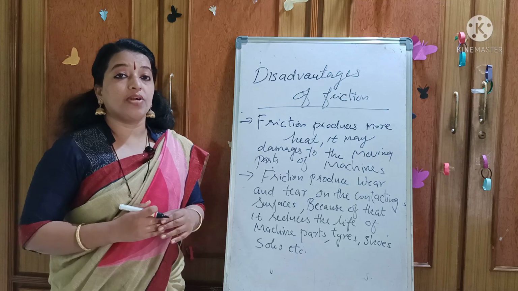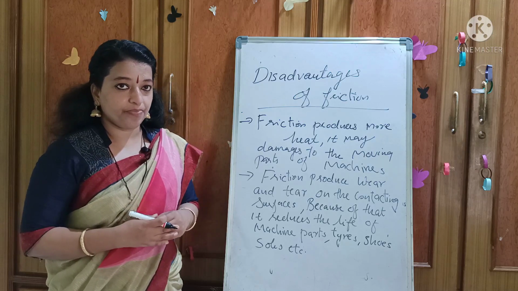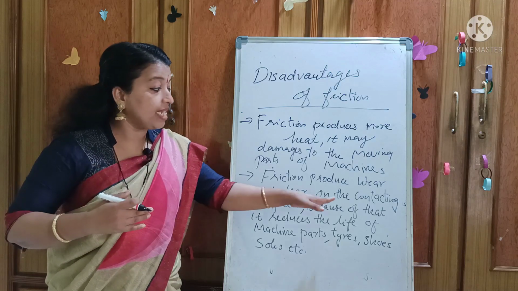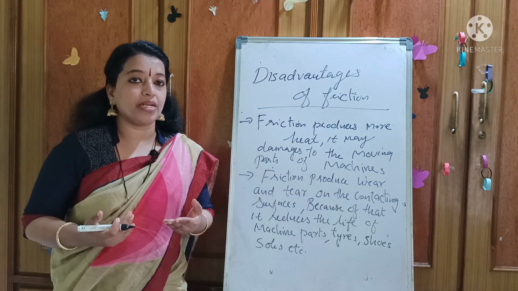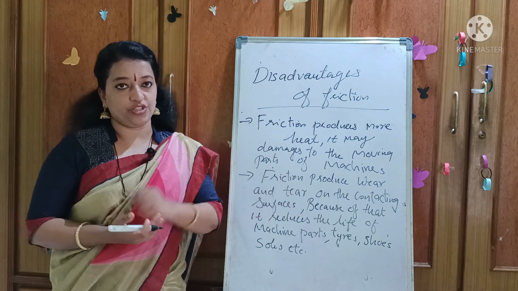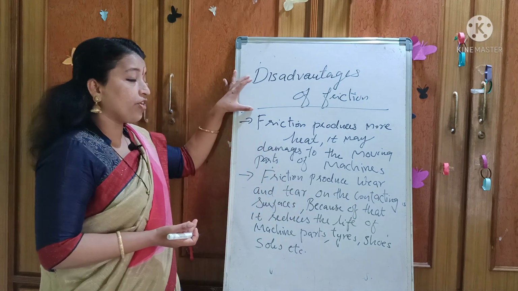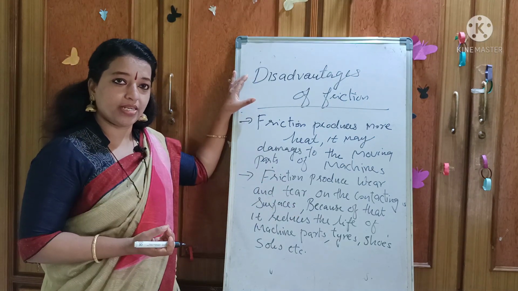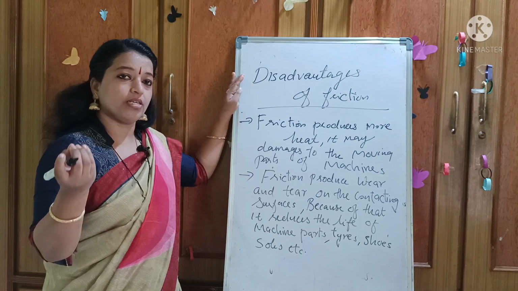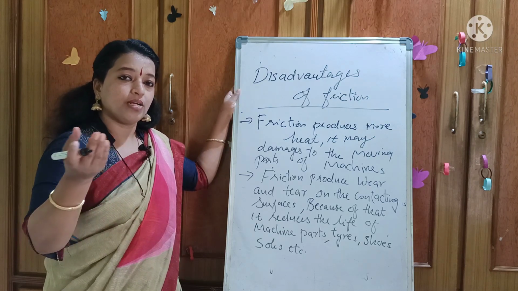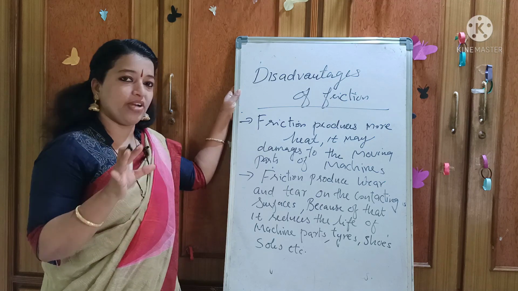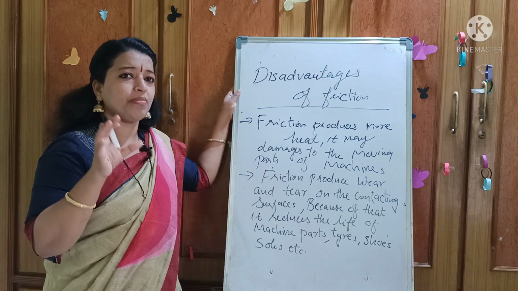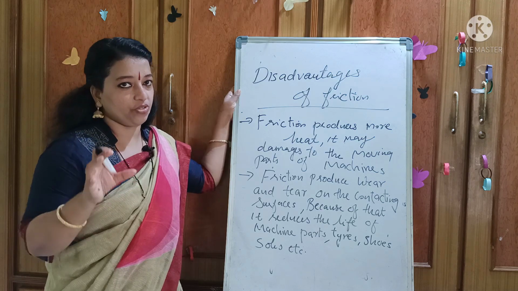Tires are always contacting the surface. So there, what is happening? Wear and tear will happen, and because of that it will get damaged. So friction causes some damage also, right? To the machine parts, to the tires, to the soles of your shoes and all. So there are some disadvantages, not so many, but some disadvantages of friction also.